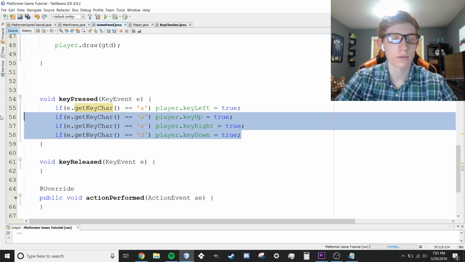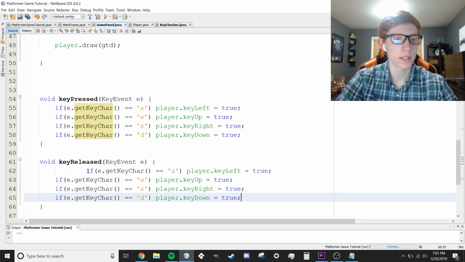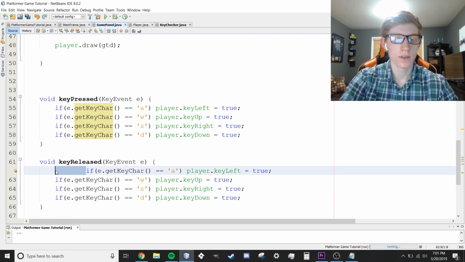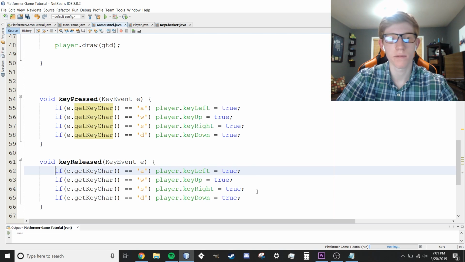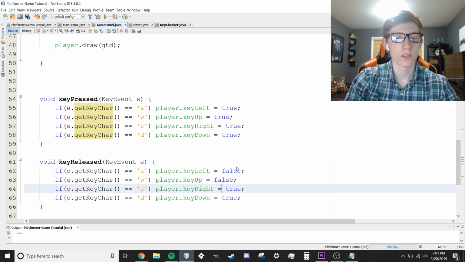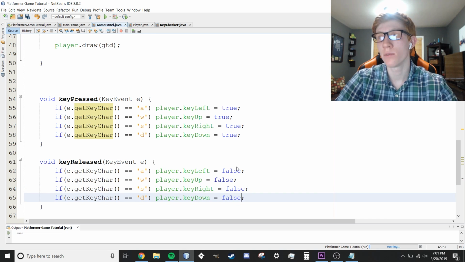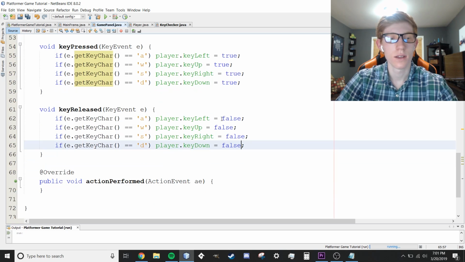And then we're going to do something. We're just going to copy paste this and paste it down here. We want the exact same thing, but if we're releasing the key, we want to set it to false instead of true. So we're going to change all of these trues down here to false. This way, if the key is released, the code is saying, oh, the key just got released. Let's check and see what it was. If it was A, then we're going to get rid of key left, so that the player knows we're no longer supposed to be moving left. Just like that. So that's all we need there. It's actually not too complicated.